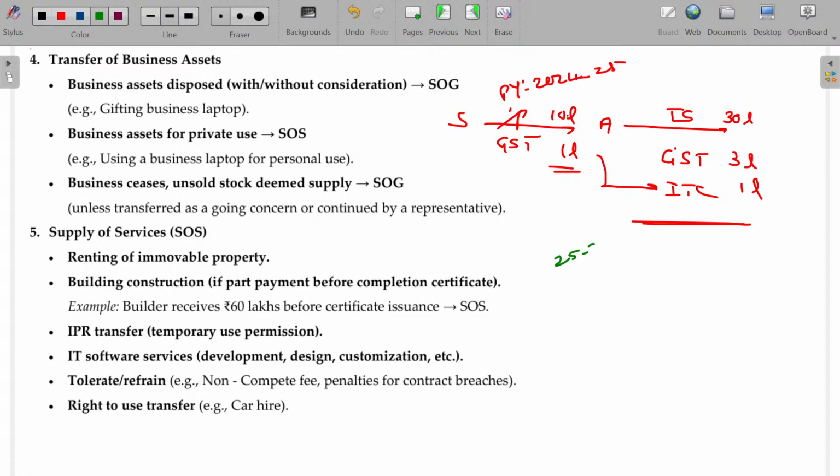But in the year 25-26, A again supplies the taxable goods, but he predicts that this year the business is very dull. The overall transaction will not go beyond 15 lakhs. So his estimated total sales are less than or equivalent to only 15 lakhs. Already being a registered person, he has to pay the GST. But now he demands, sir, I don't have a business size equivalent to 20 lakhs, I need not pay the tax, but being a registered person, I have to pay the tax. Kindly give me a waiver. I will now cancel my registration.